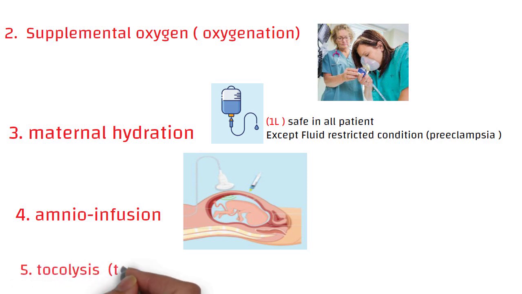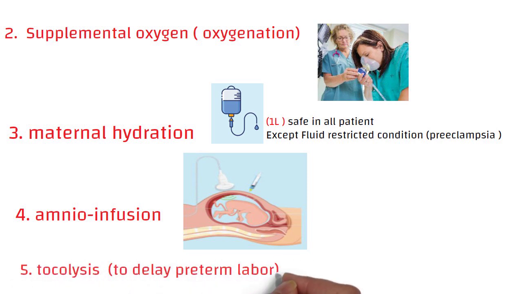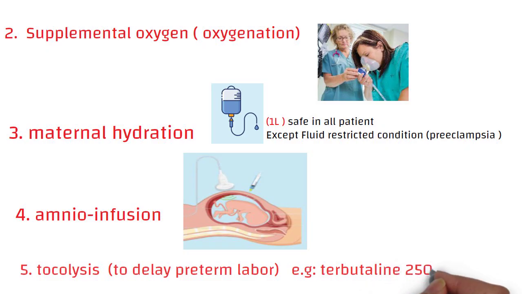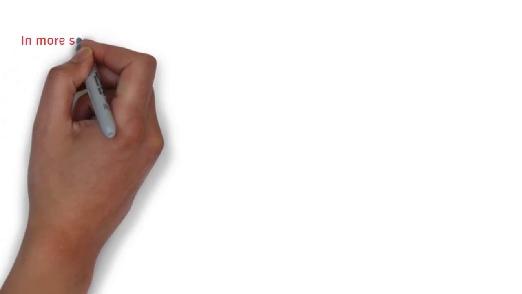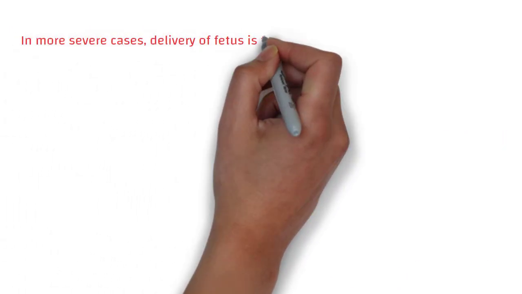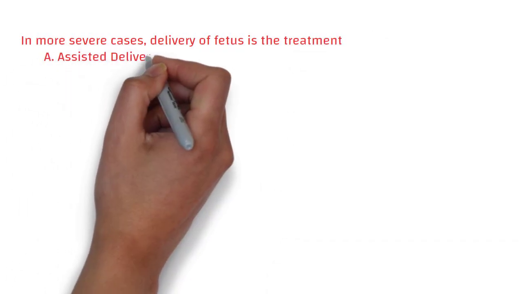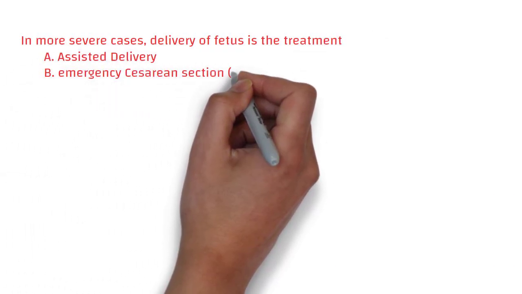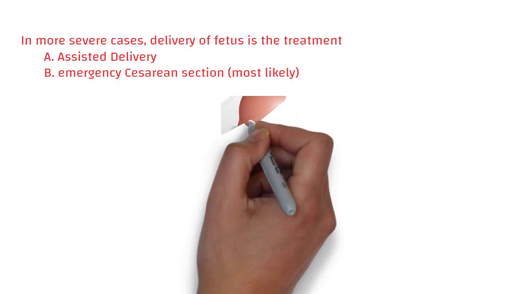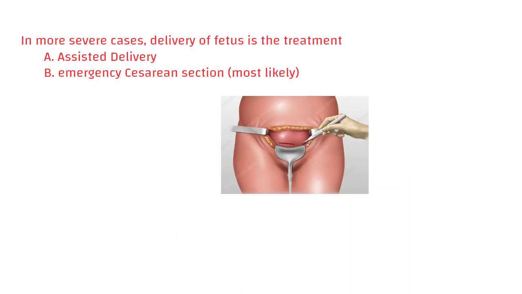Fifth option is tocolysis, which is the use of drugs like terbutaline to delay uterine contraction or labor, for example. In more severe cases, fetal delivery is the only treatment, which can be done by assisted delivery or cesarean section. Fetal distress, also known as non-reassuring fetal status.